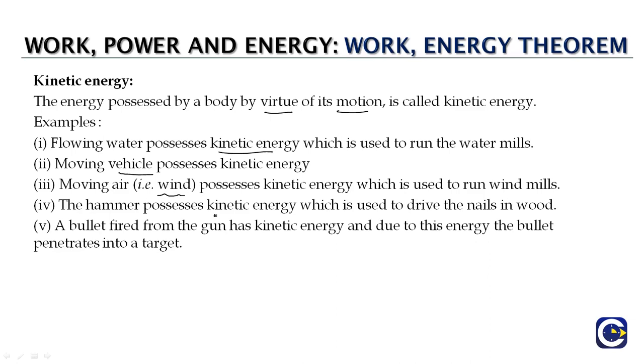And if we are moving a hammer to hit an object, then it will have kinetic energy, and this will be used to drive nails into wood when we hit a nail with a hammer. And a bullet fired from a gun will also have kinetic energy, and due to this it will be able to penetrate any target we are trying to hit with the bullet. So kinetic energy is basically the energy that an object has by virtue of its motion.